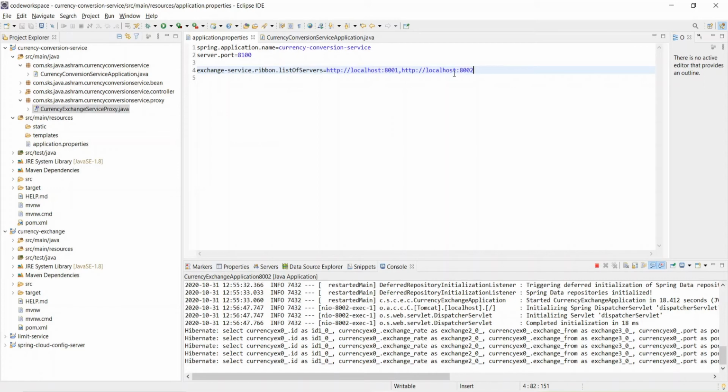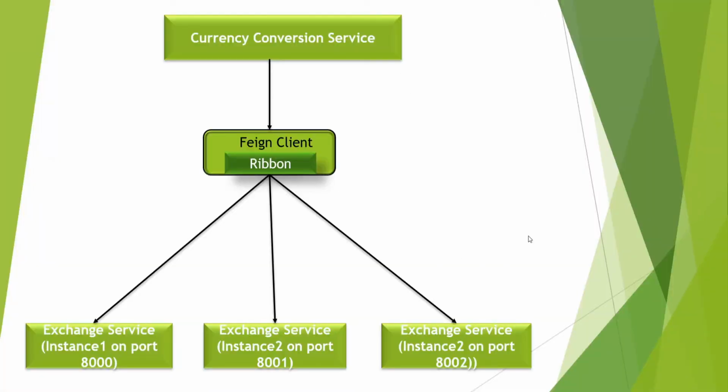And if you are removing one, you will have to remove it from here also. So it's tedious. It's manual. The user will not go again and change the property file and do the configuration and all. So something will have to be done here, so that the currency conversion service should know how many instances are running, and which instance it needs to call. It should not bother to configure all the other microservices that it needs to call.